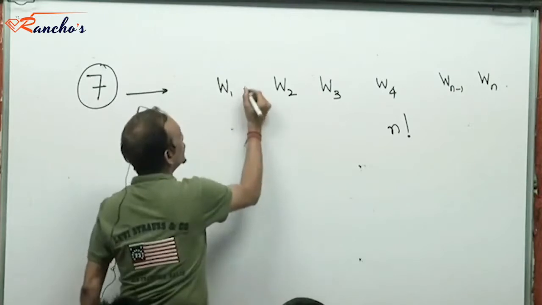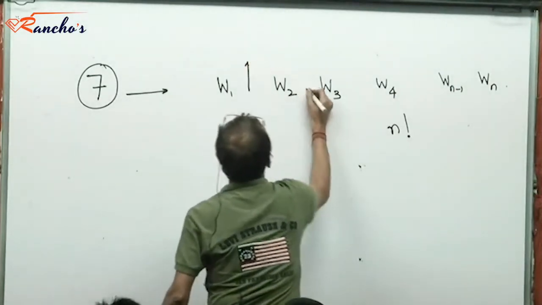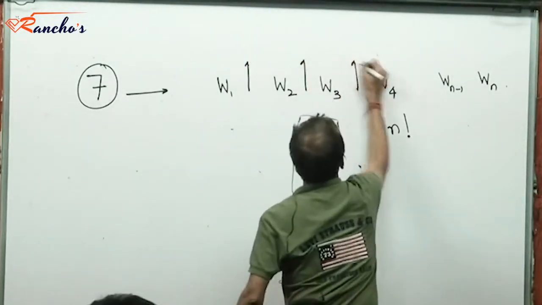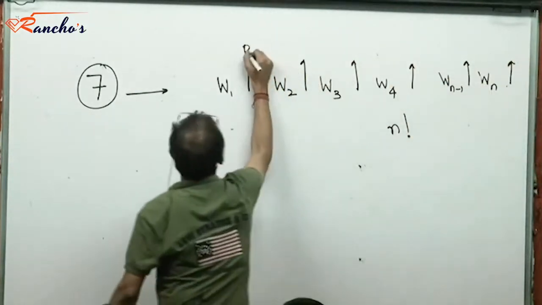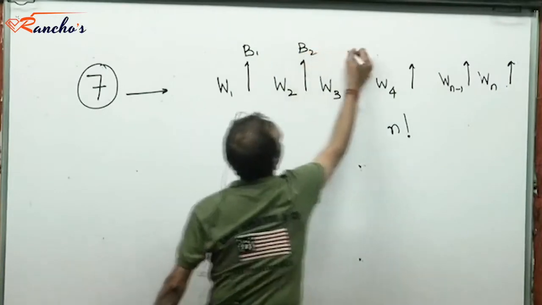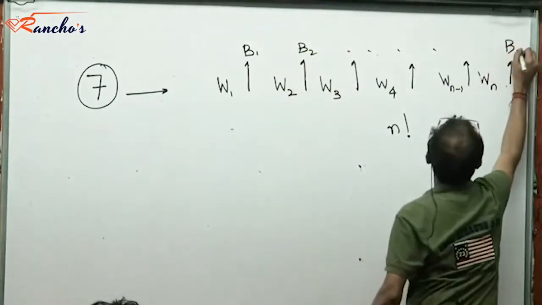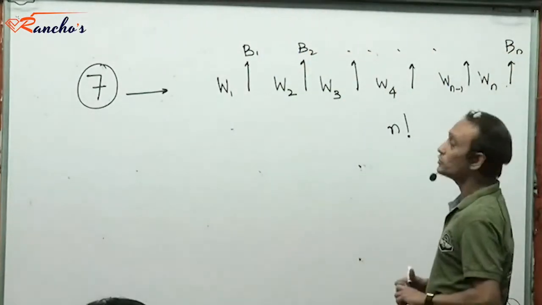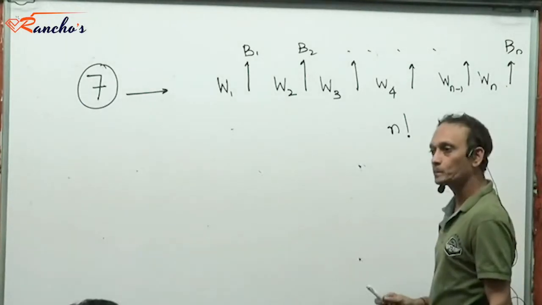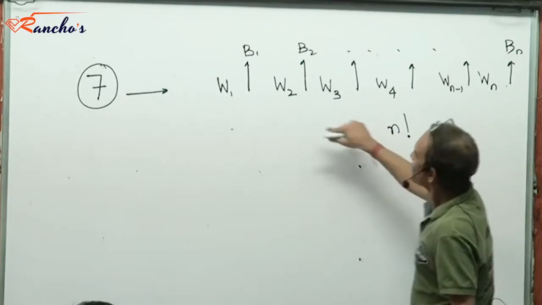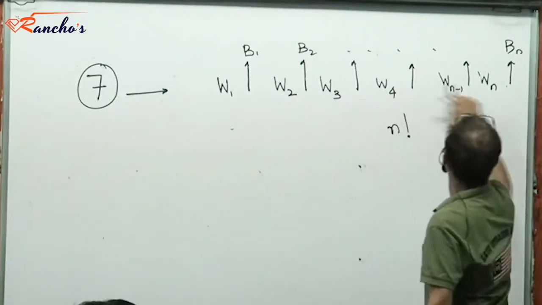Okay. Now, the black balls, these are eligible locations for the black balls. The black balls can only be placed where I show you an arrow, right? These are the places where the black balls could be placed. This is a sequence starting with a white ball, right? So, if the black balls are placed in these spaces, how many spaces are these?